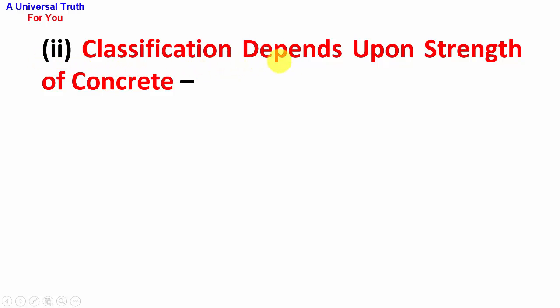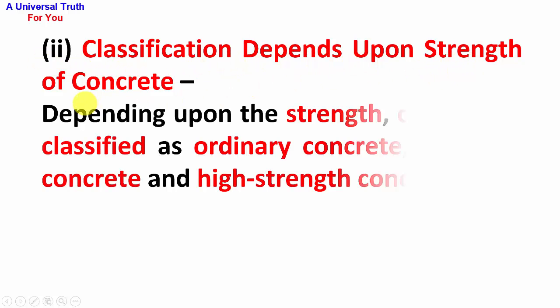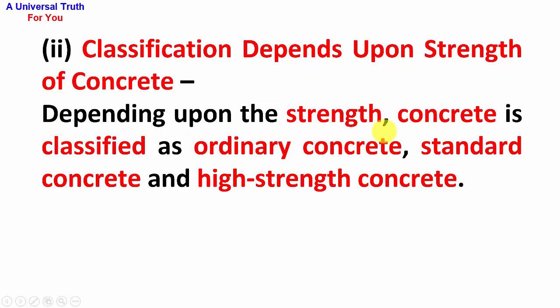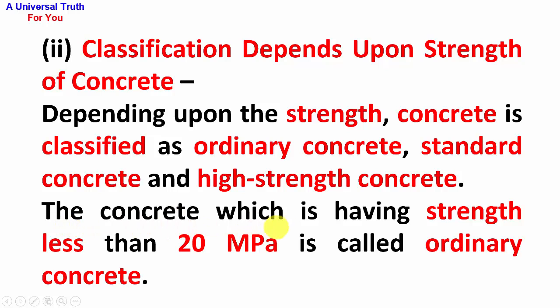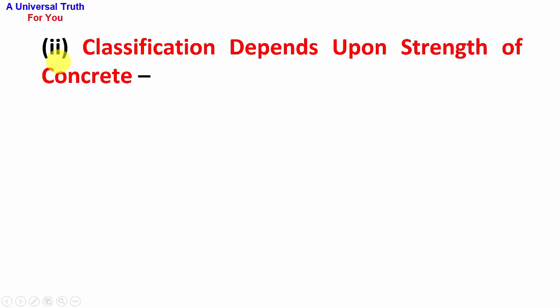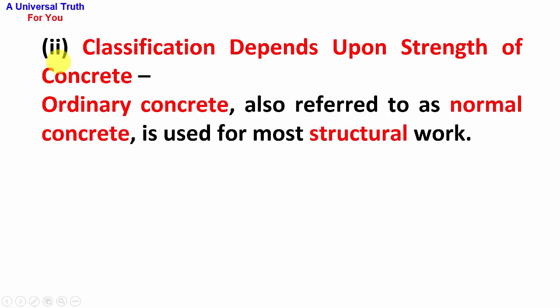Second point, classification depends upon strength of concrete. Depending upon the strength, concrete is classified as ordinary concrete, standard concrete, and high strength concrete. The concrete which has strength less than 20 megapascal is called ordinary concrete. Ordinary concrete, also referred to as normal concrete, is used for most structural work.